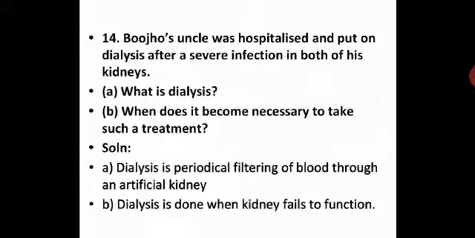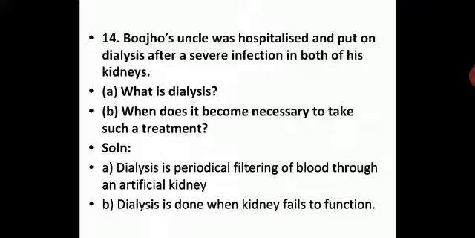Now question number 14. Bujo's uncle was hospitalized and put on dialysis after a severe infection in both of his kidneys. This is a very severe illness, very severe case. What is dialysis? When does it become necessary to take such a treatment? So, dialysis is a periodical filtering of blood through an artificial kidney. We have learned about artificial kidney where there's a kidney failure. If one kidney fails and the other kidney is not functioning properly, then dialysis has to be done